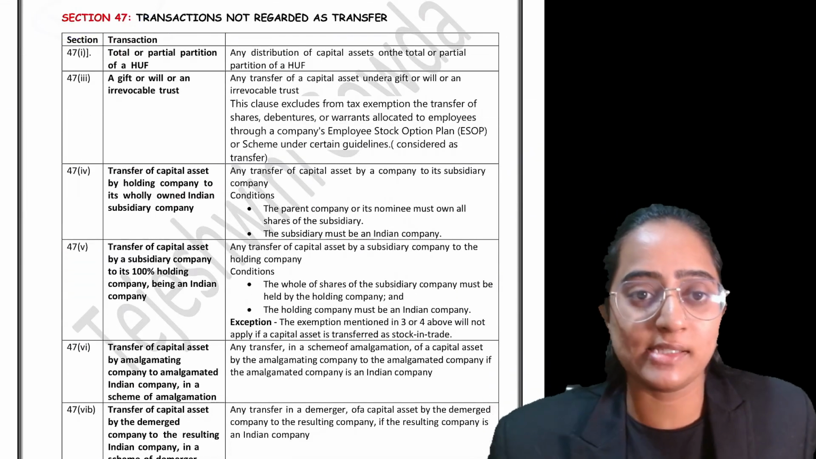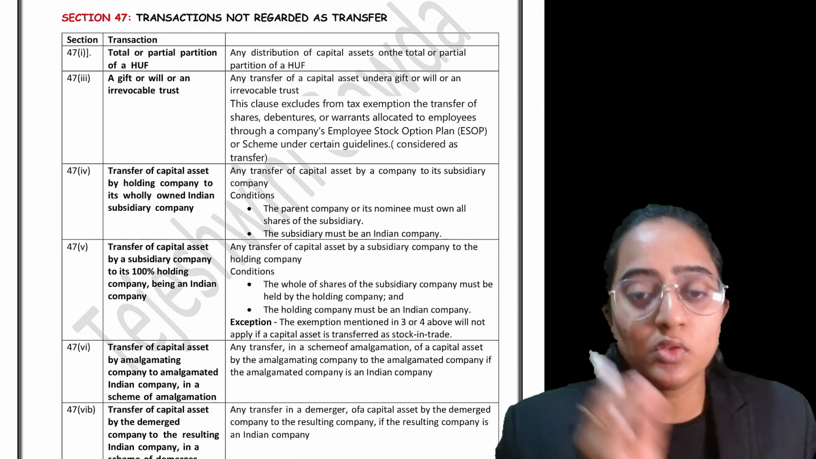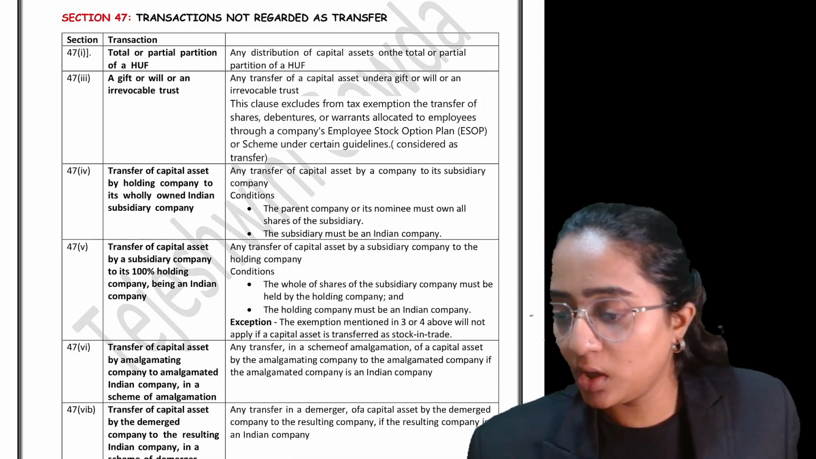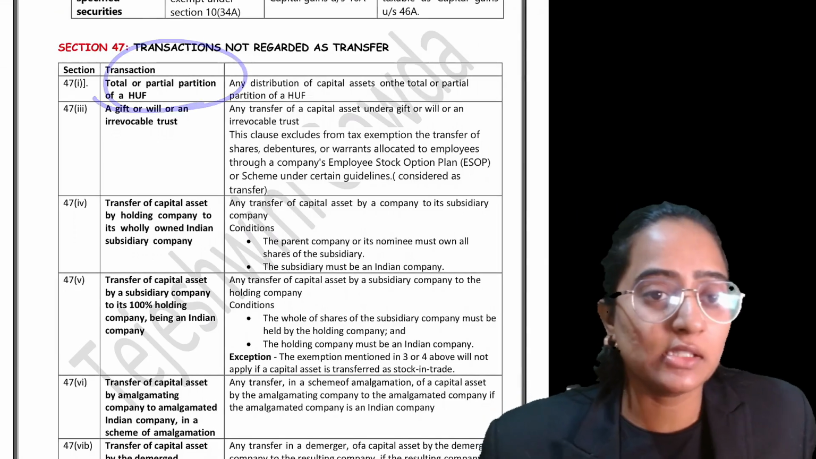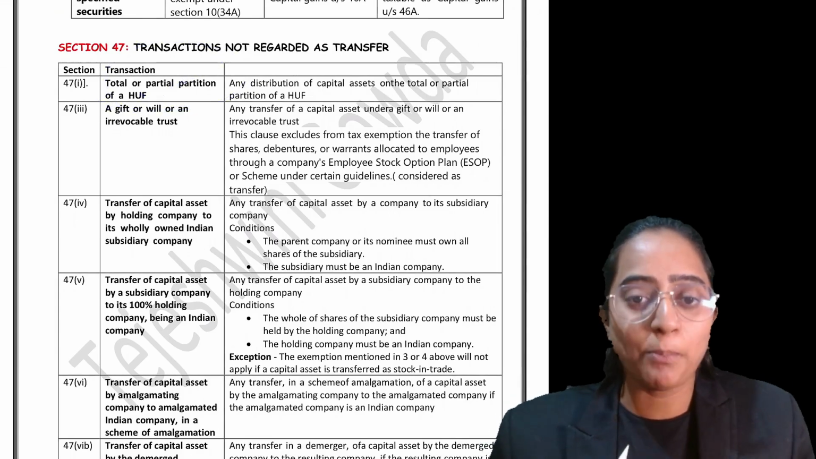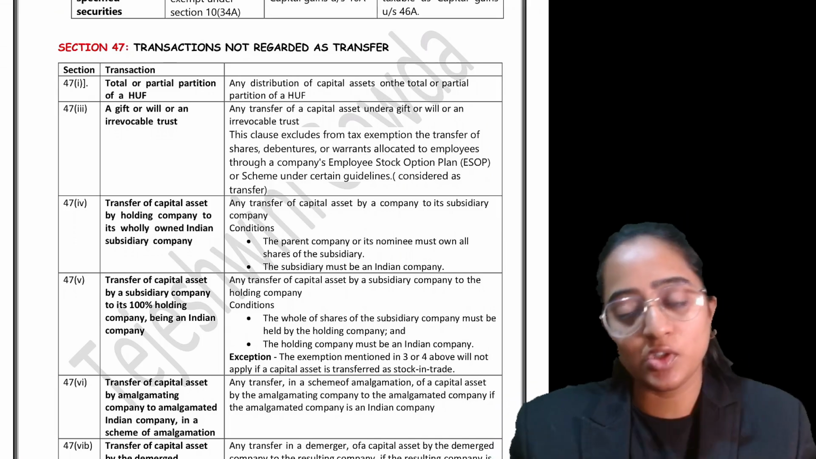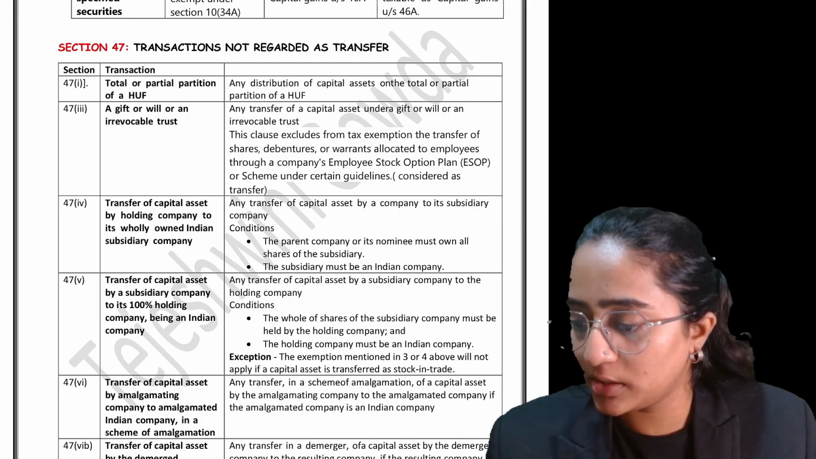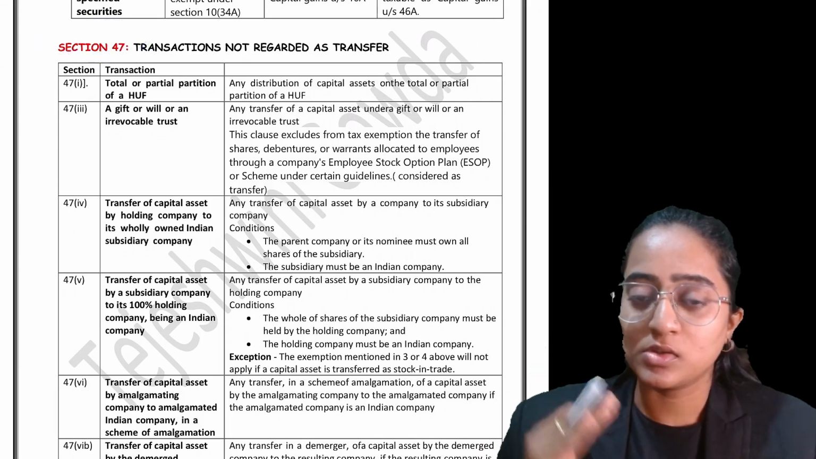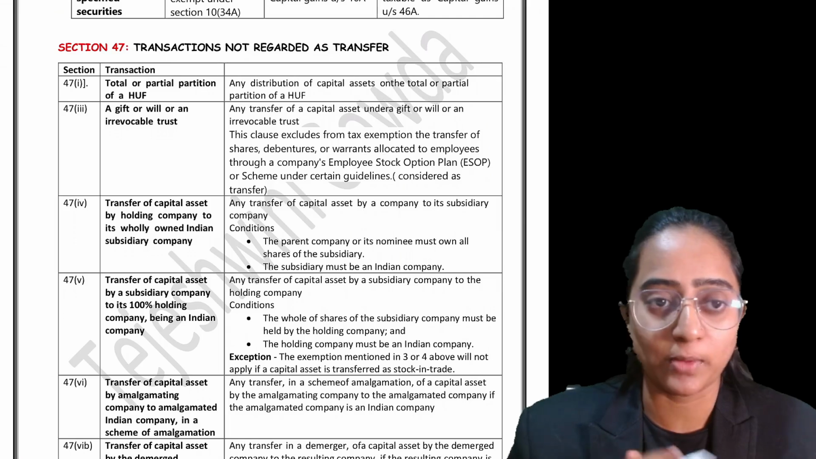Section 47 speaks about transactions which are not regarded as transfer. Remember, if it is not a transfer, even though it is a capital asset, still we are not going to treat it as a capital gain. Remember this point. Okay. Section 47, that is the total or partial partition of an HUF. When there is a partition happening in an HUF and capital assets are being transferred from the HUF to the individual members, it is not regarded as a transfer. If it is not a transfer, it is not a capital gain, no capital gains tax. Remember this point. Okay.